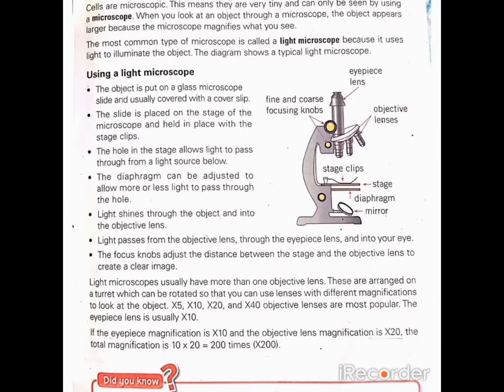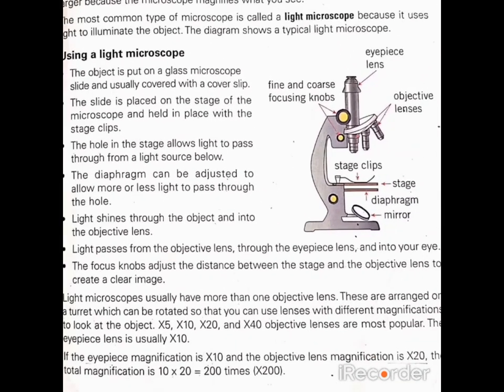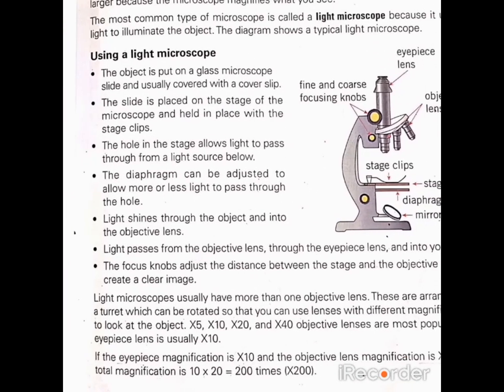After that we will study about the smallest unit of the body, that is called a cell. There are two types of organism: unicellular and multicellular. Unicellular are those which consist of a single cell. Multicellular are those which consist of more than one cell. We will see microorganisms with the help of the microscope. There are two types of microscope, light microscope and electron microscope. What is the difference between them? In a light microscope, light is used to illuminate a substance. In an electron microscope, electrons are used to illuminate anything.